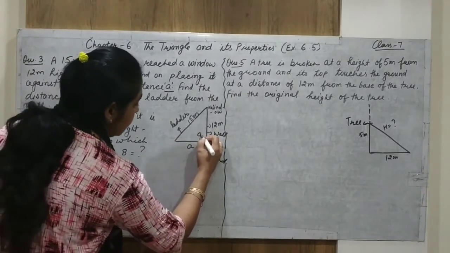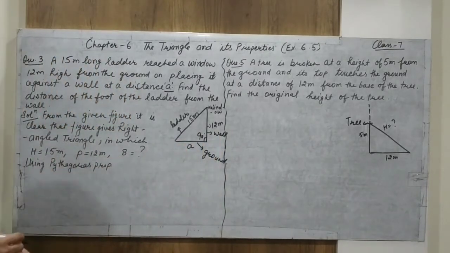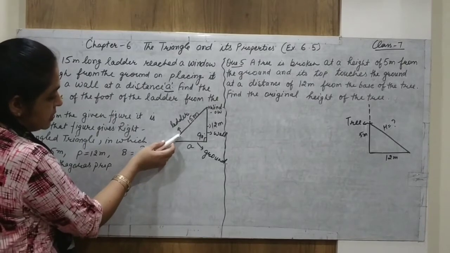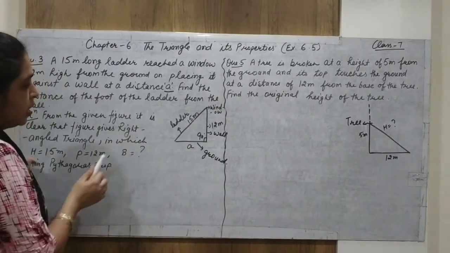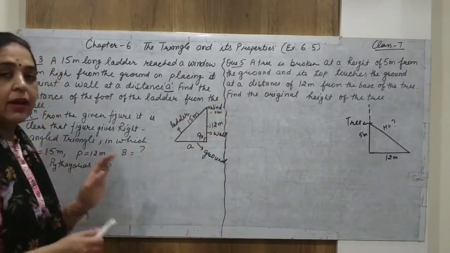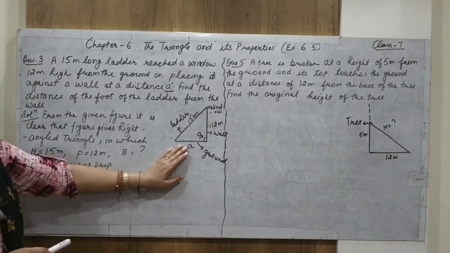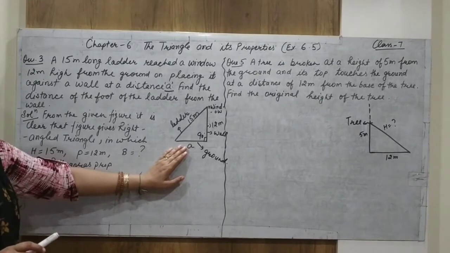Always this angle is 90 degrees. And the ladder is placed with the base at some angle. So this is actually a right angle triangle.